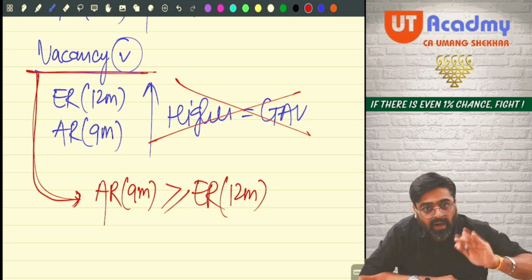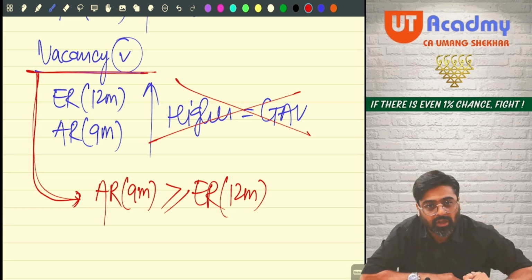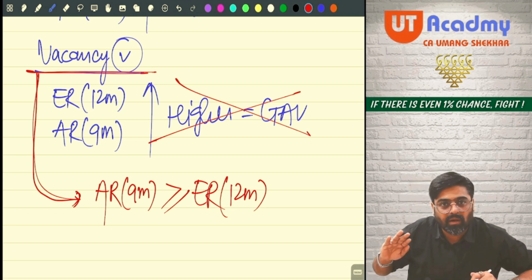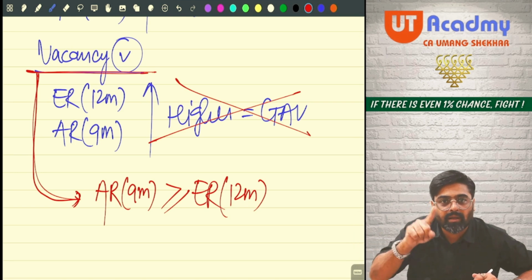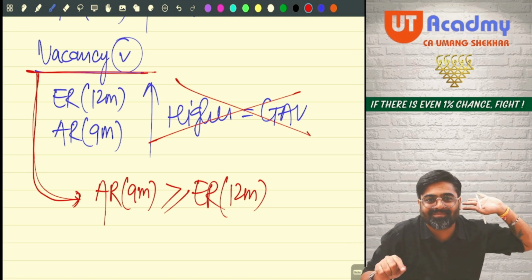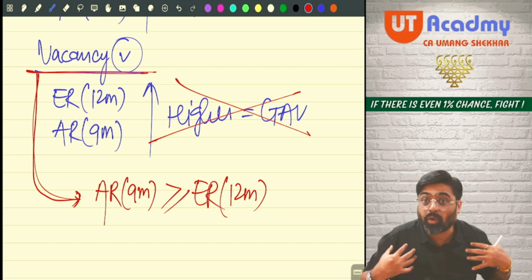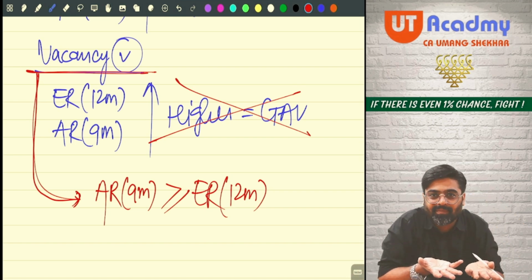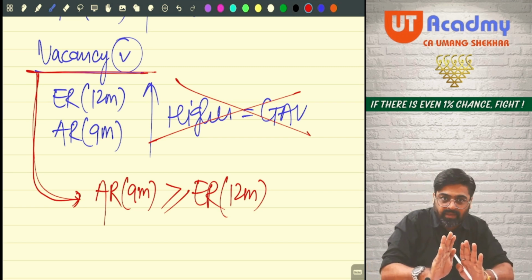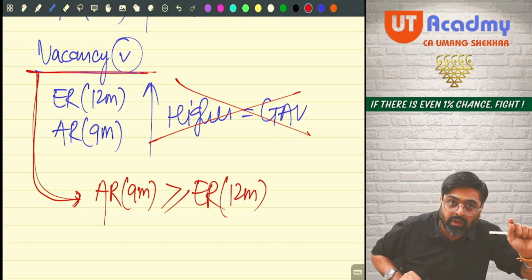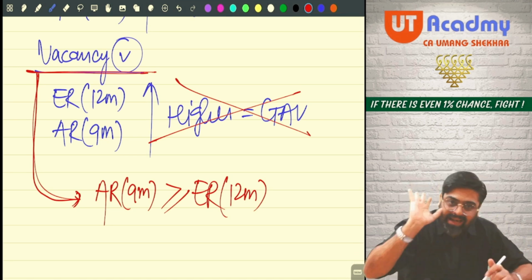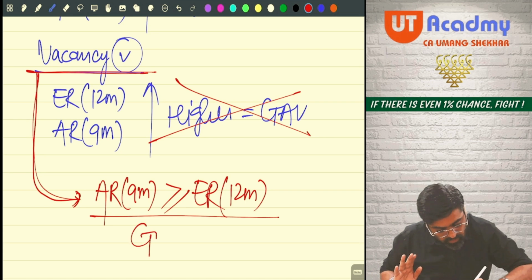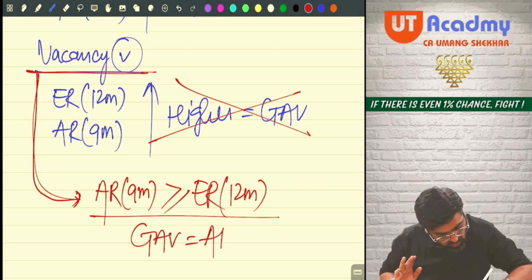So am I trying to hide something from you? Is my actual rent a bad rent? No. So why are you ignoring it? Take my actual rent as GAV, because I'm not trying to hide something from you. Yes or no? So even after there is a vacancy, my actual rent can be equal to or more than the expected rent. In that scenario, GAV will always be actual rent.